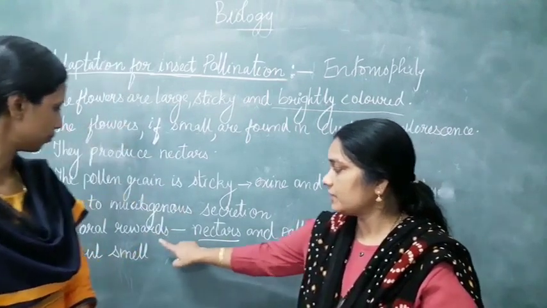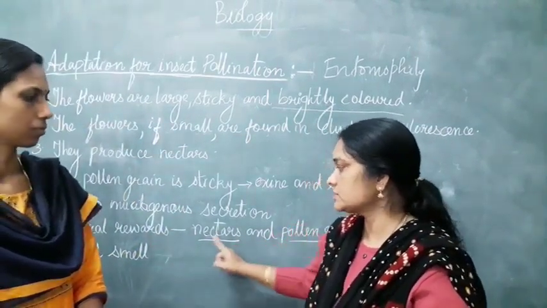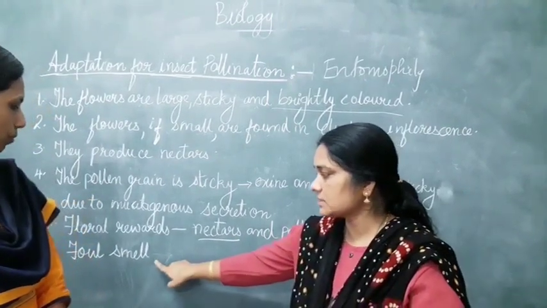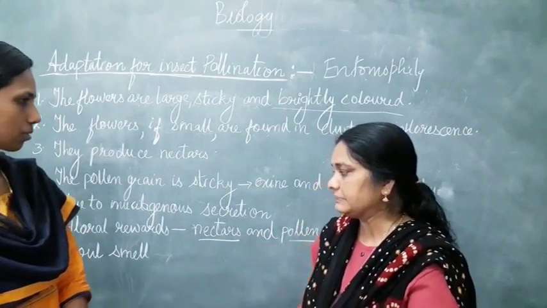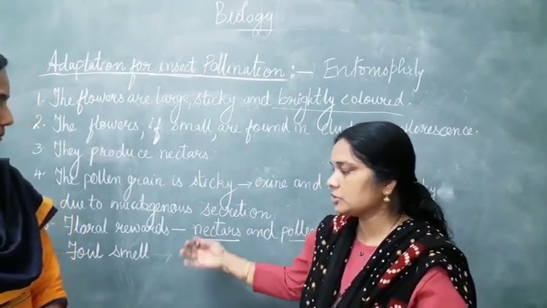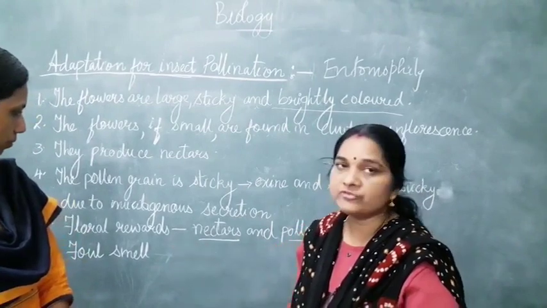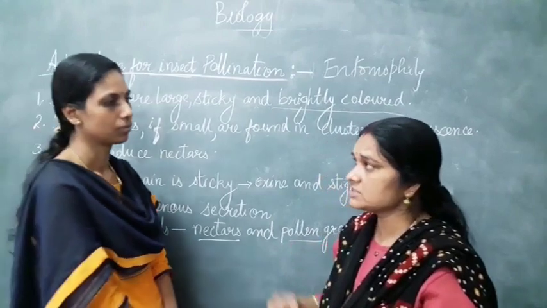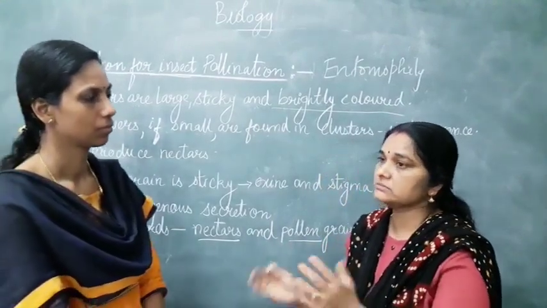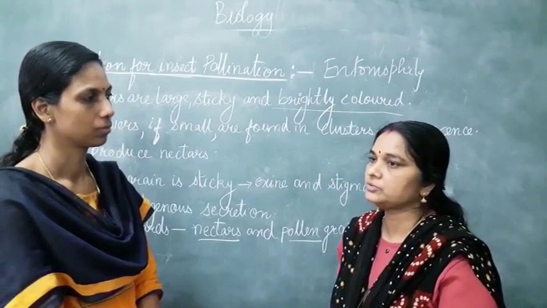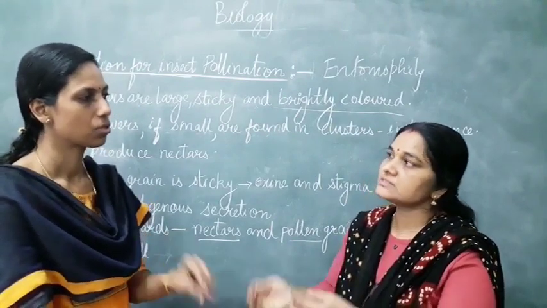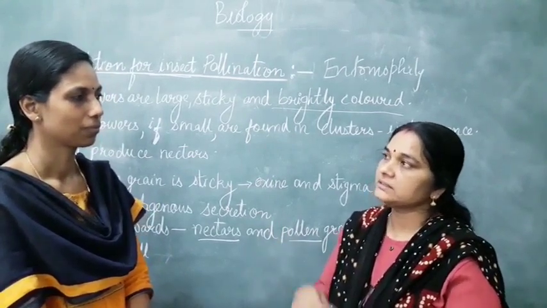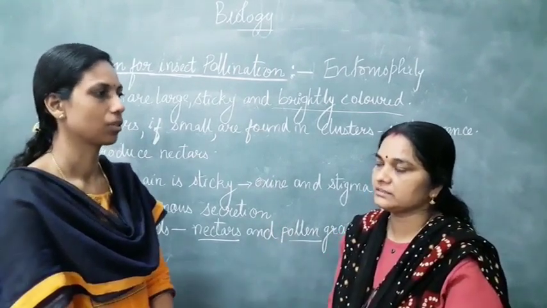So the flowers give floral rewards to the insects by providing nectar and pollen grains. Also some flowers produce a false smell to attract beetles and bees to get pollinated. And in Amorphophallus, the tallest flower, what happens? The moth needs one plant to complete its life cycle. So the moth comes, lays eggs in the flower, and the flower in turn provides the nectar.